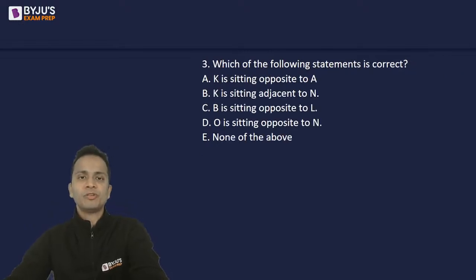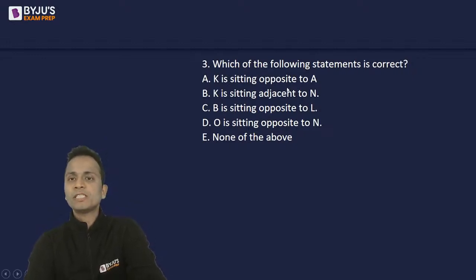Next question, question number 3. Which of the following statements is correct? Out of these five statements, only one is correct.